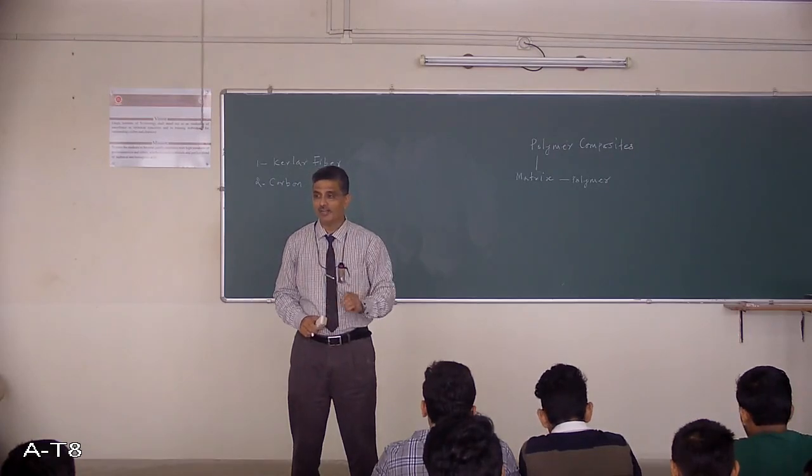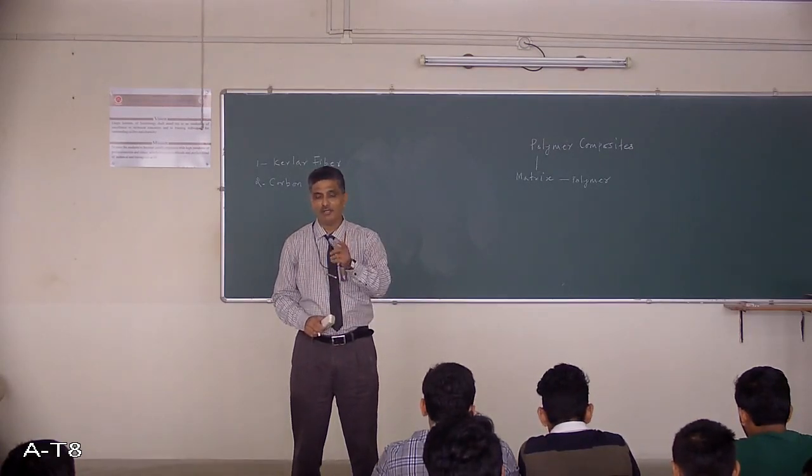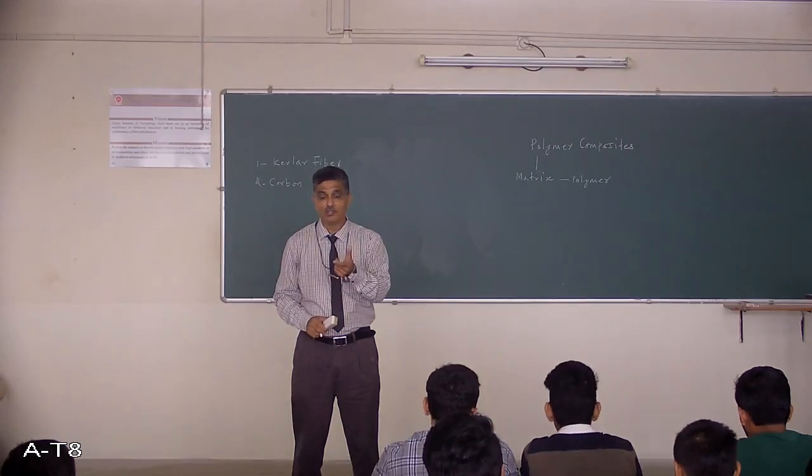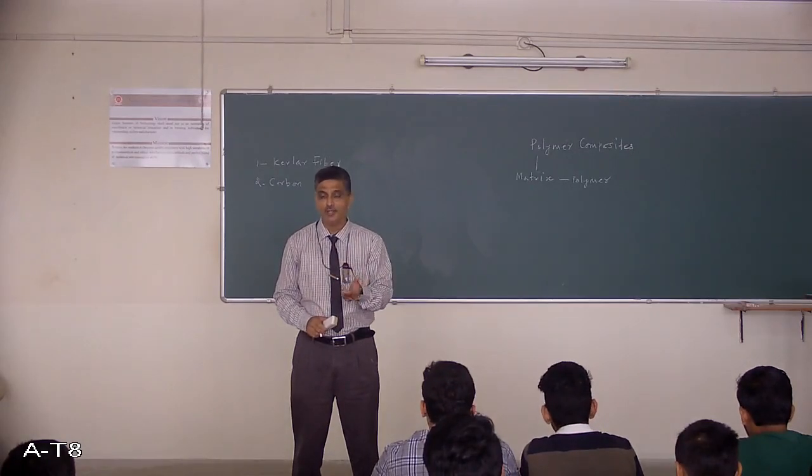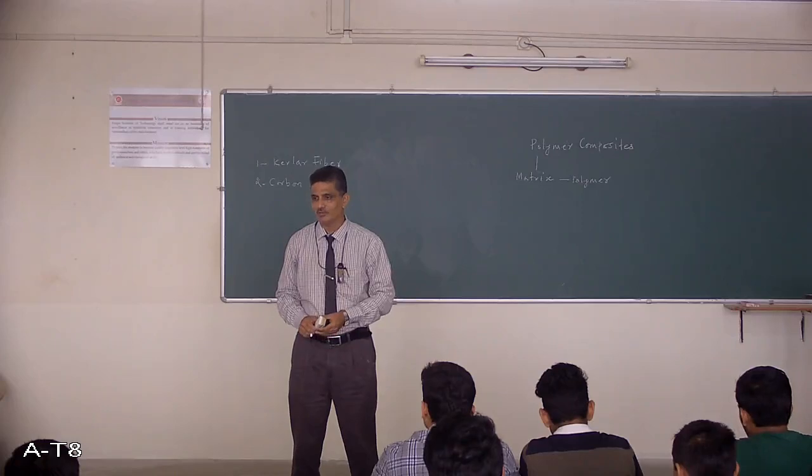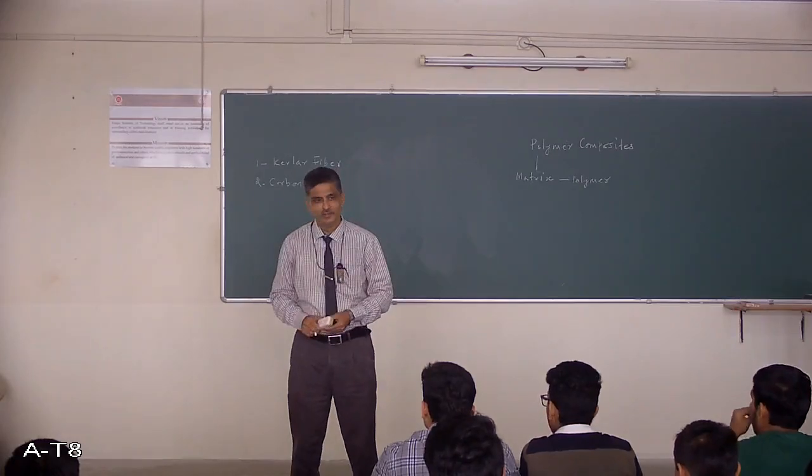Now what is required here, the important thing, is compatibility between the two materials. If it is proper, you get a better strength to weight ratio and better performance.